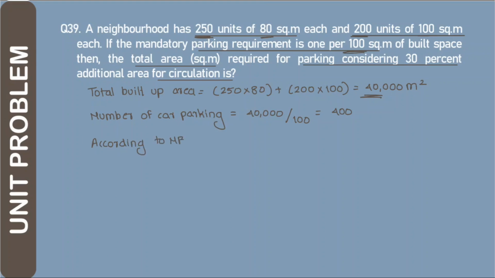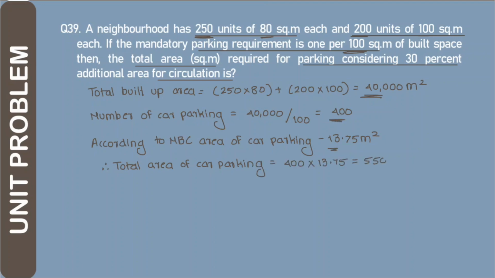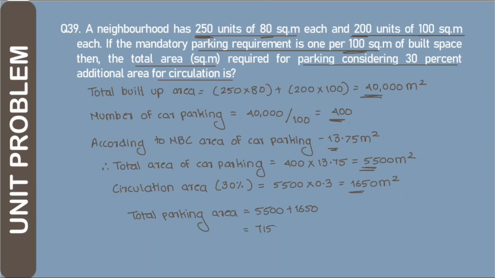According to the NBC, the area of a car parking is 13.75 meter square, which you have to remember. Therefore, the total area of car parking is 400 into 13.75, which comes to 5,500 meter square. We also have to consider the circulation area of 30%, which comes to 1650 meter square. So the total car parking area comes to 7150 meter square.